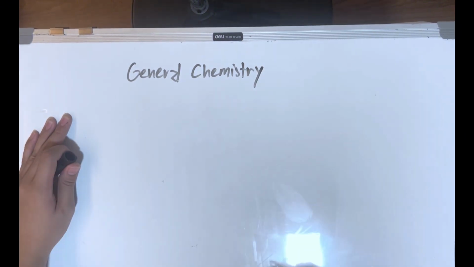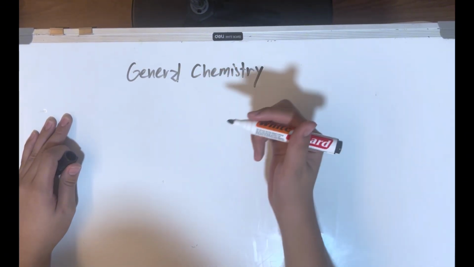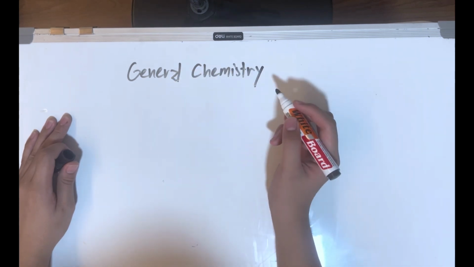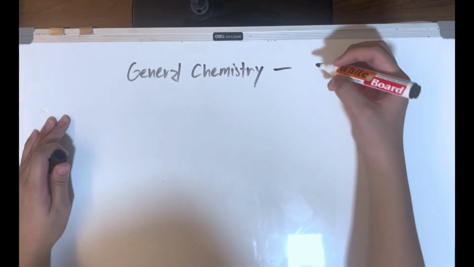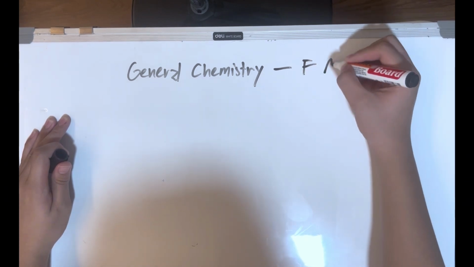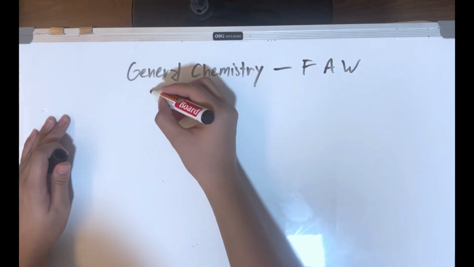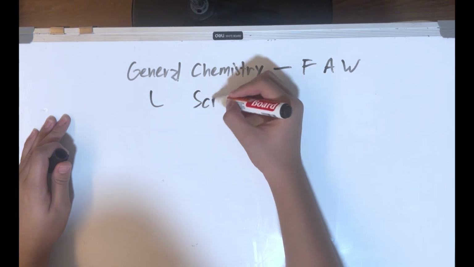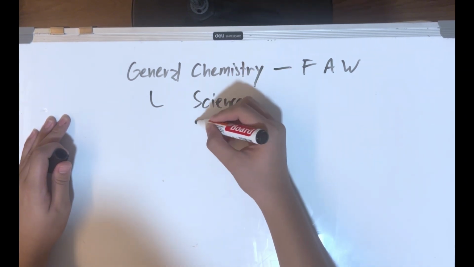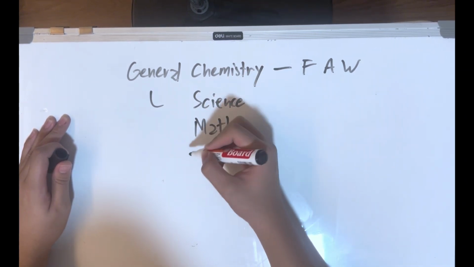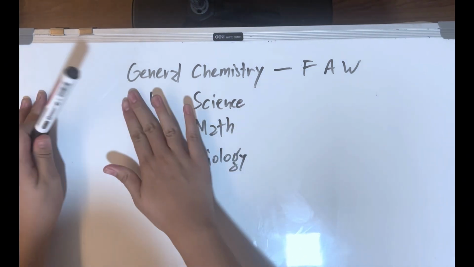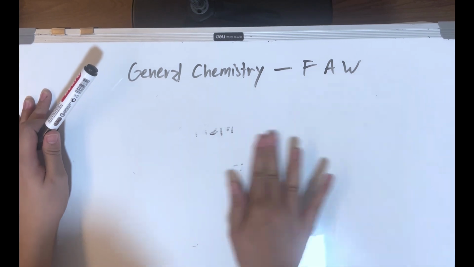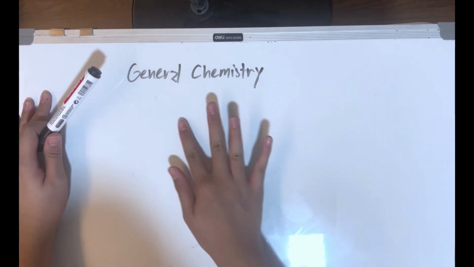Okay, so general chemistry. One thing you need to remember about general chemistry is general chemistry was a general that fought in the Philippine-American War, along with general science, general math, and general biology. If we ignore all that, general chemistry, let's just shorten it to this word, chemistry.